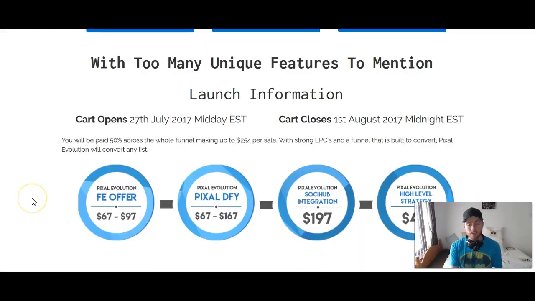Alright, so now let's go over real quick the different upgrades you're going to be presented with as you go through the funnel. So basically you have the front end offer, which I mentioned earlier, $67. It looks like that's going to rise up to $97. So definitely get the upgraded version, the pro version, for $67 as soon as possible. Even if it's $97, it's completely worth it. So if you're watching this video a little later, I would definitely suggest you can even get the $97 version. It's definitely worth it. So other than that, you're going to get presented with 3 other options.